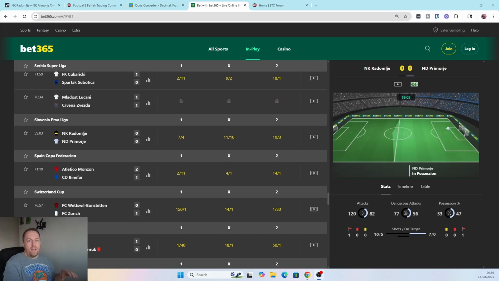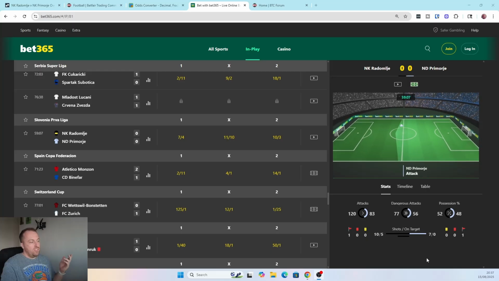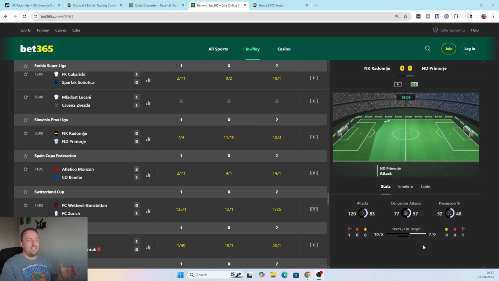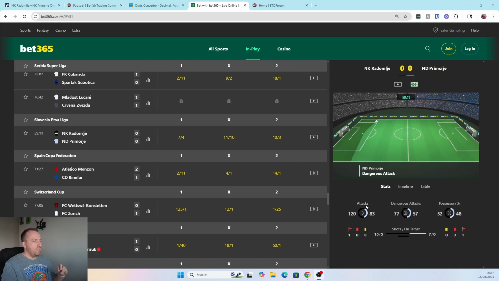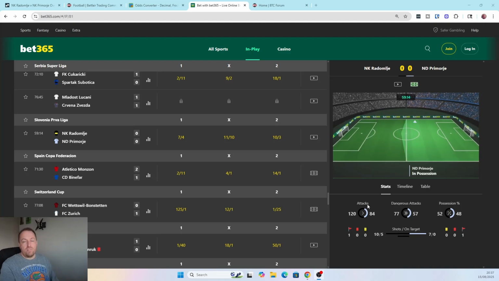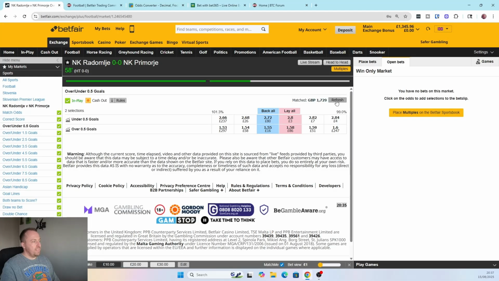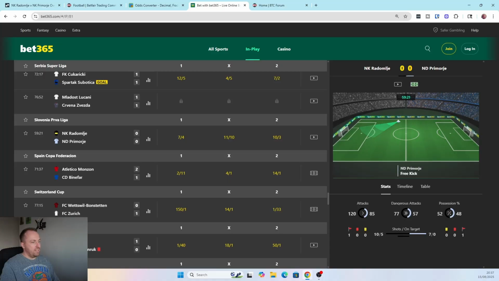Okay, we're nearing our entry time, just a minute to go now, so hopefully there won't be a goal. Shot on target, a couple of shots off. It's lively enough for me to get involved here. I still think it's a really good chance of a second half goal. So we're over to Betfair. We can see the odds have jumped quite a bit here, so we're going to enter this trade in a few seconds.